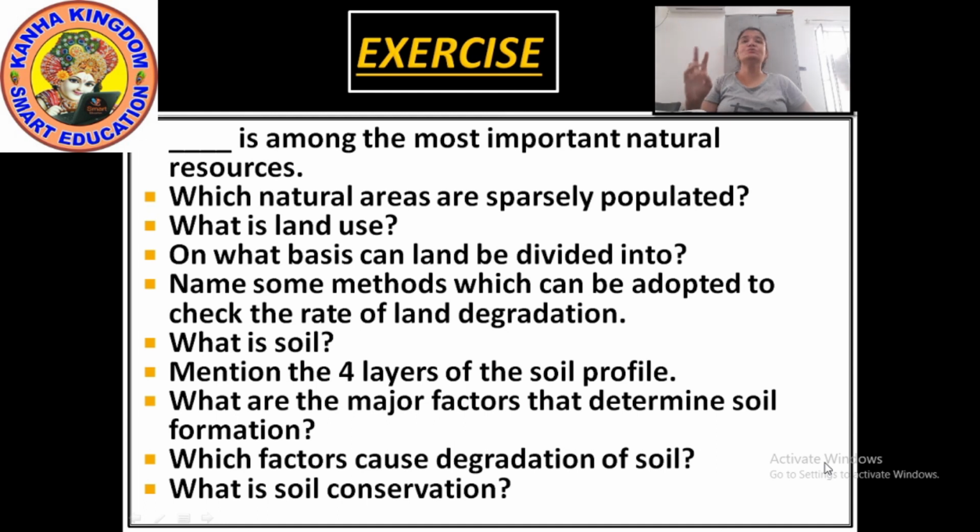In part 2 we will see about water, problems of water availability, conservation of water resources, natural vegetation and wildlife, the distribution of natural vegetation on the earth, and the conservation of natural vegetation and wildlife.